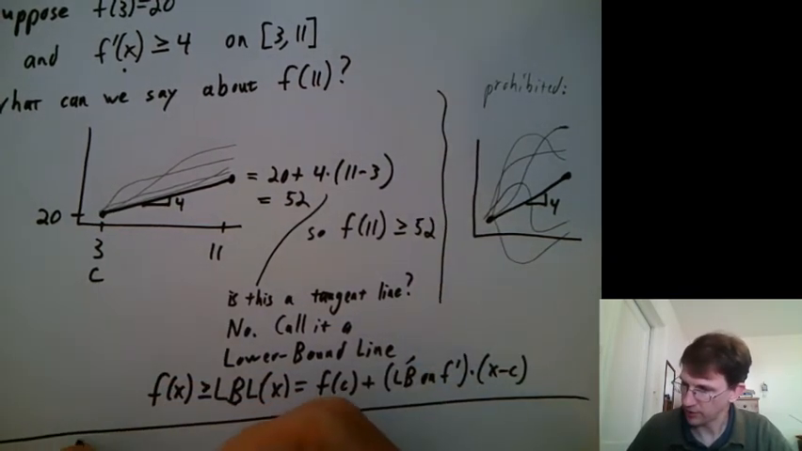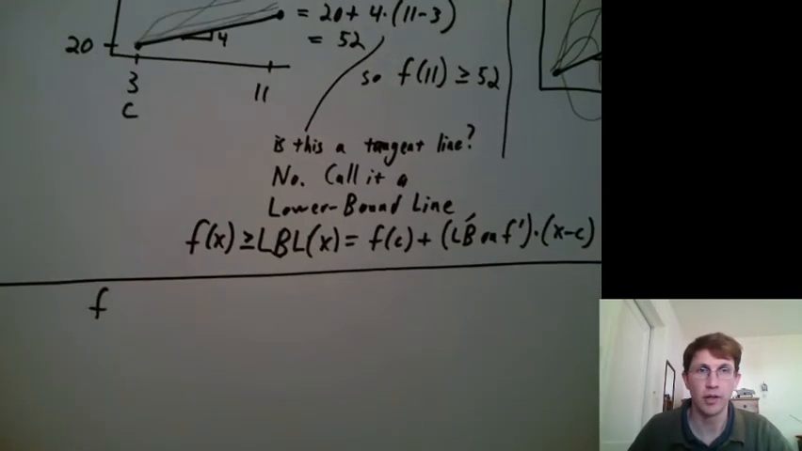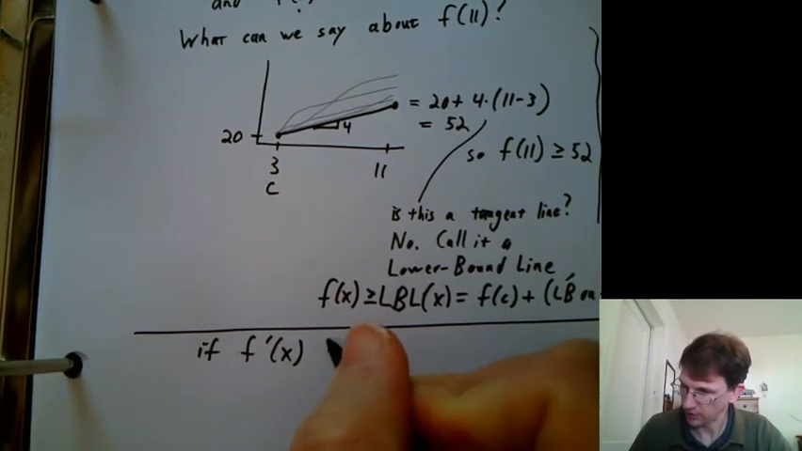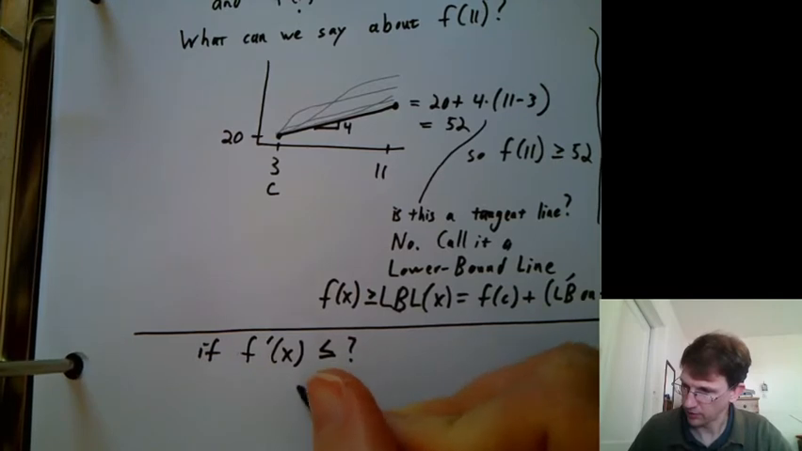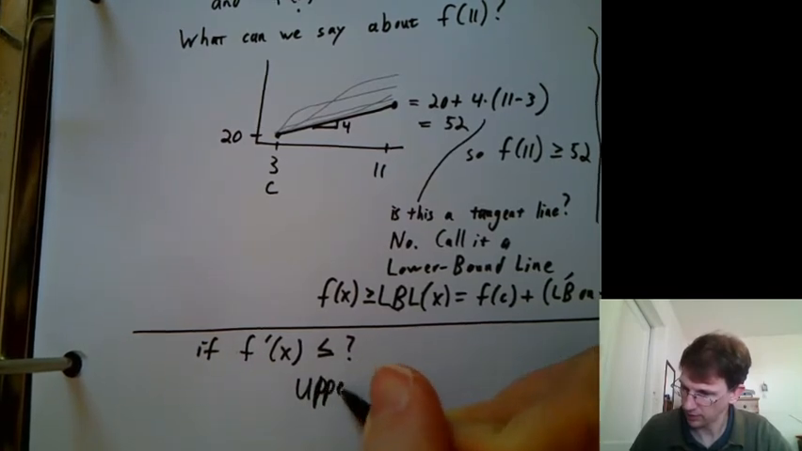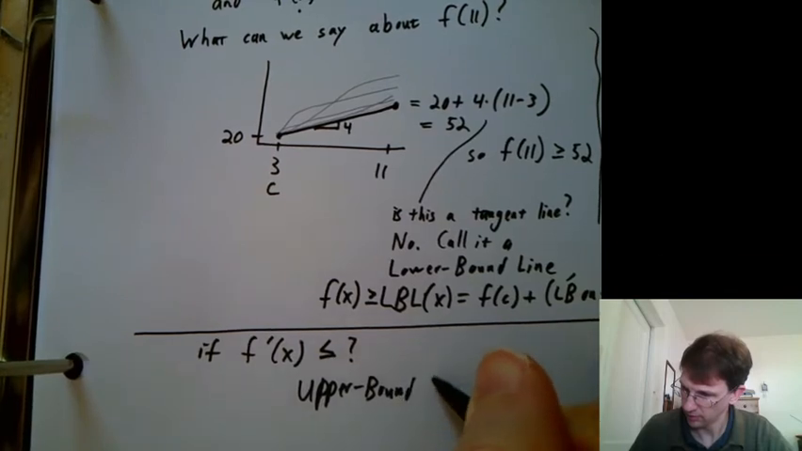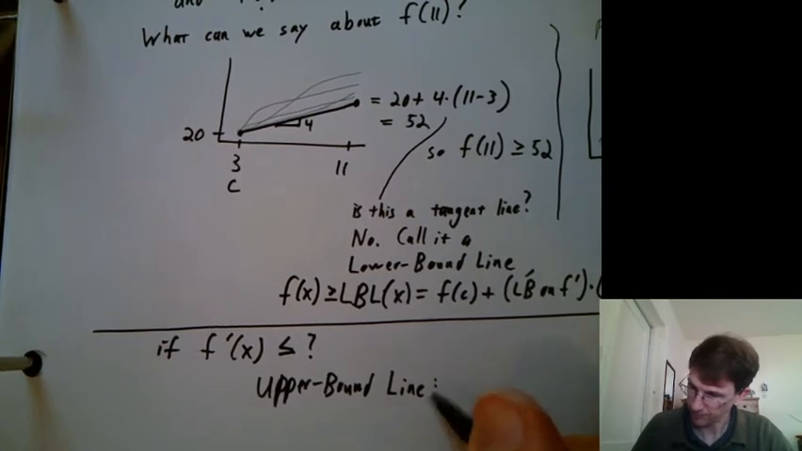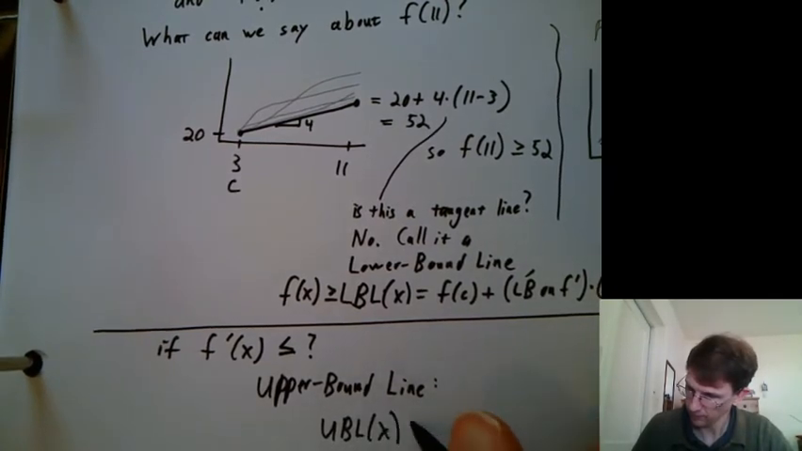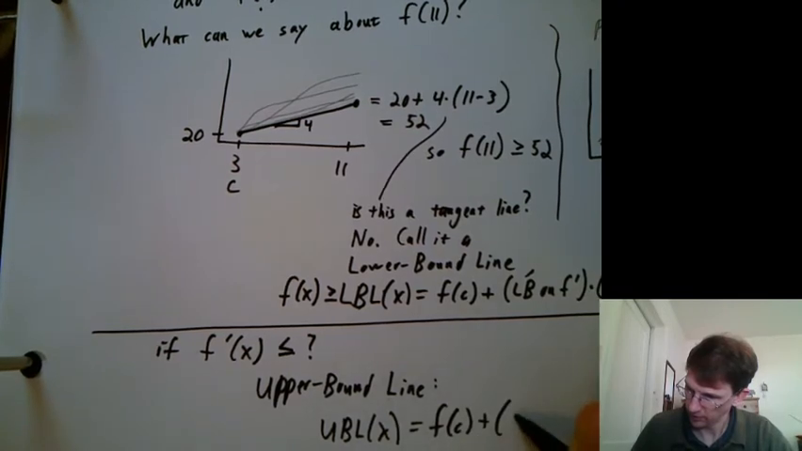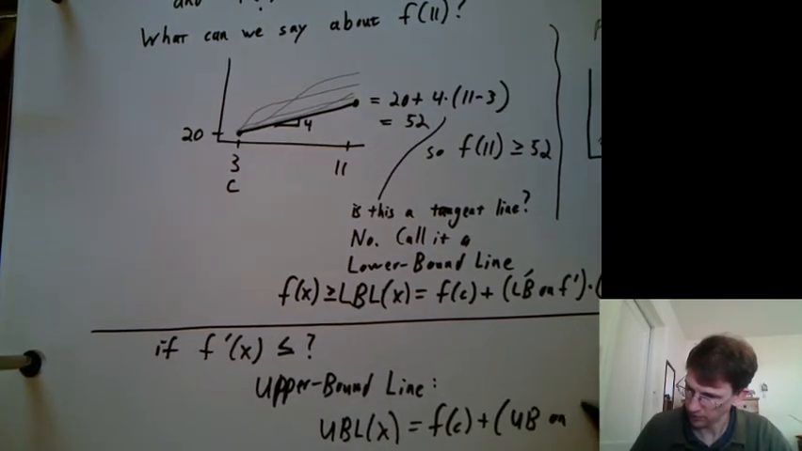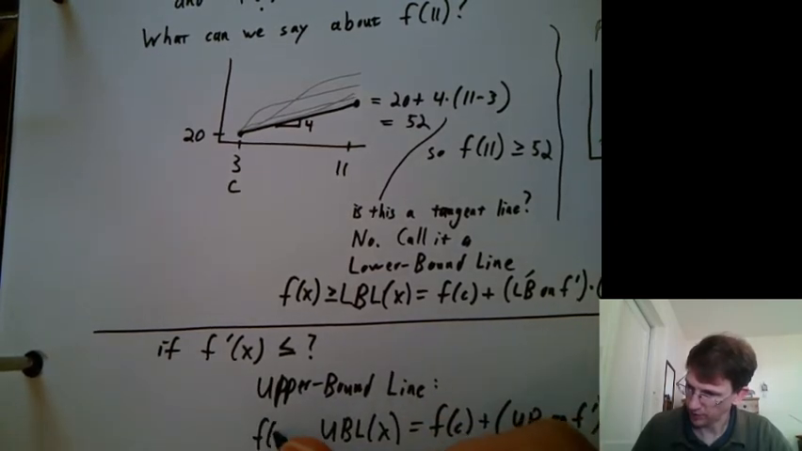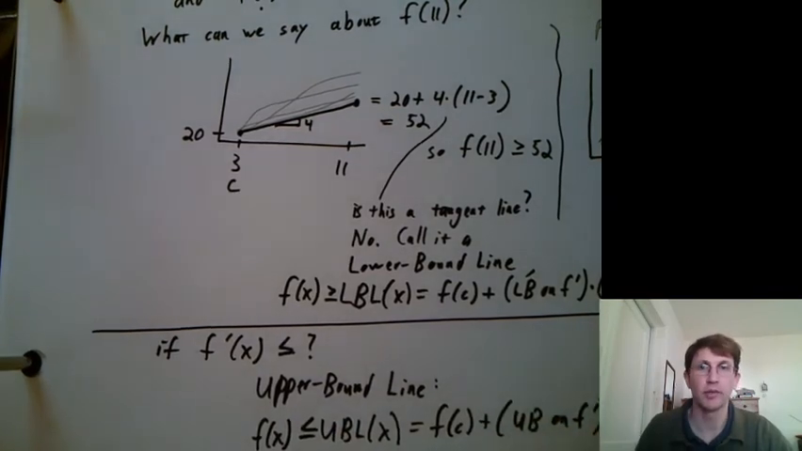You could imagine the same sort of thing if we had information about f prime being less than or equal to something. Then you could have an upper bound line, let's say. And it would actually be the same formula. f of c plus whatever upper bound we have on f prime times x minus c. And then we would say f of x has to be less than or equal to that upper bound line.